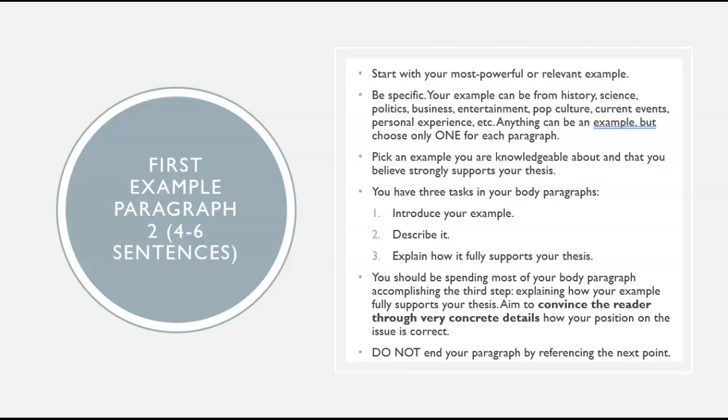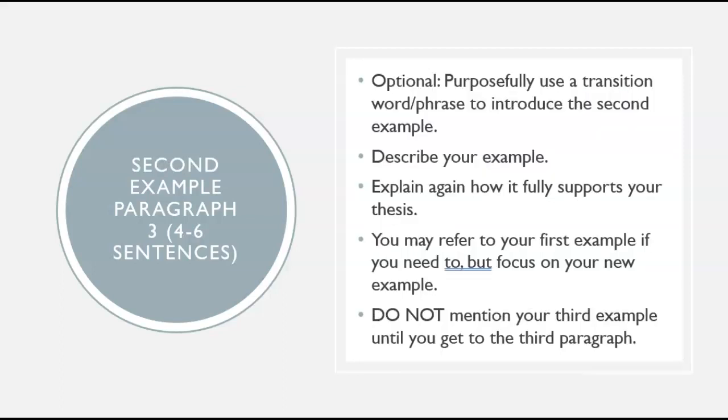You're going to reference the next point and transition to that point purposefully at the start of your second example paragraph, which is really paragraph 3 in the paper. Again, you'll describe your example, and spend most of the paragraph explaining how that example fully supports your thesis. You can refer to your first example, but you don't want to spend most of the paragraph on that first example or the third example.